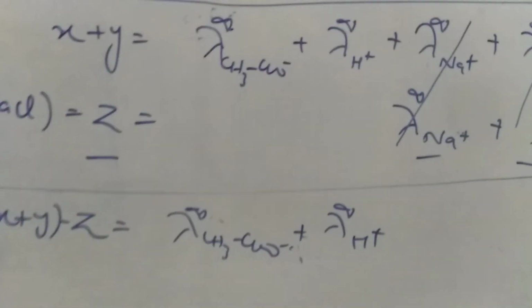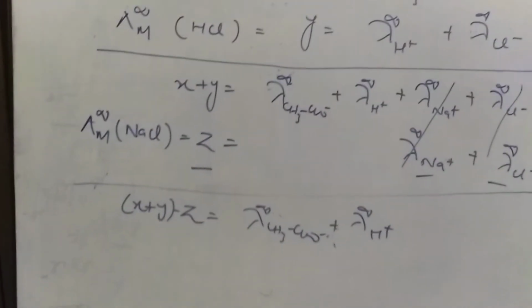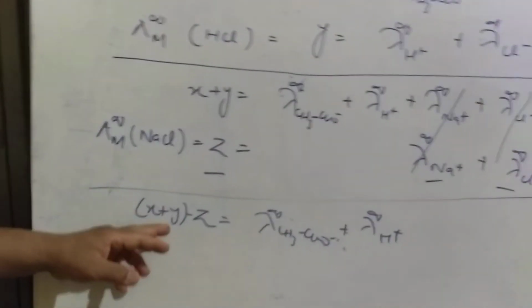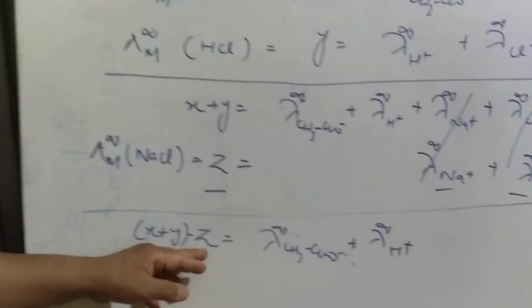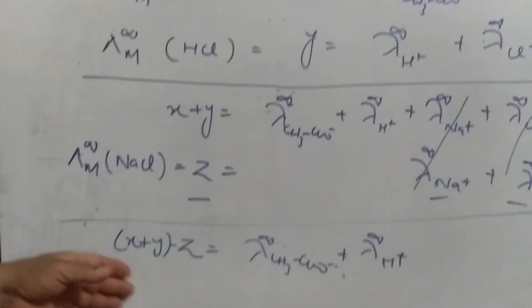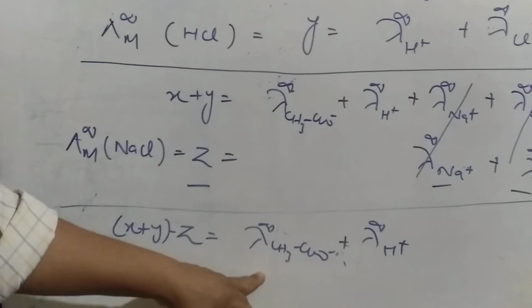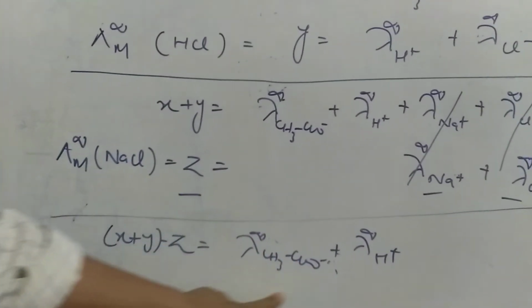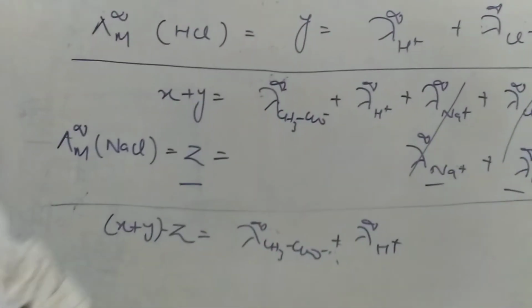So this way, with the help of Kohlrausch law, we can find out the value. Now X is known, Y is known, Z is known. So if we put in these values, we can easily find the molar conductivity at infinite dilution for acetic acid.